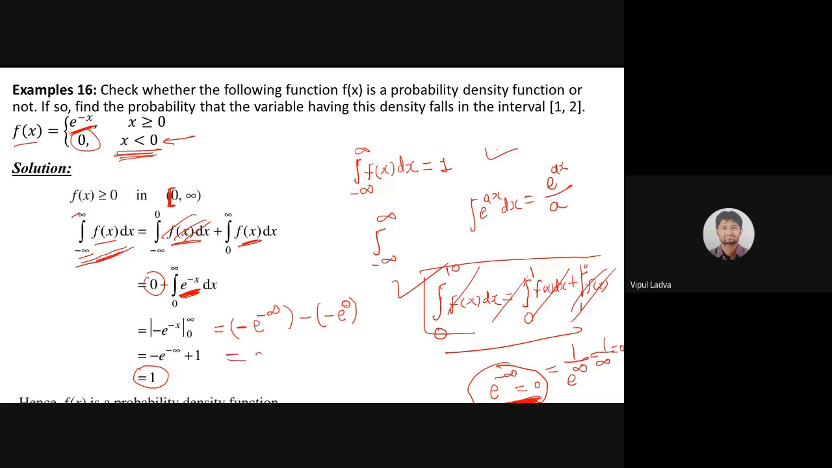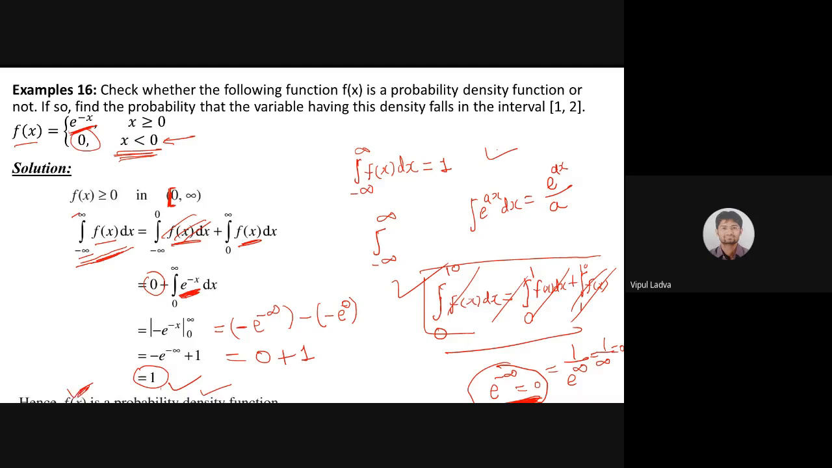So this part is 0. This minus minus will become plus, and anything raised to 0 will be 1. So 0 plus 1 will be 1. So this integration leads to 1. That means the function which we were dealing with, that is f of x, we can label as a probability function, and this x is my continuous random variable. So instead of saying probability function, I will like to say probability density function. So yes, we're done with our first part. Yes, this is a probability density function.